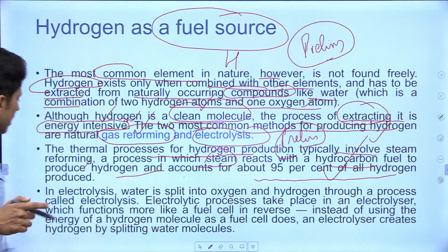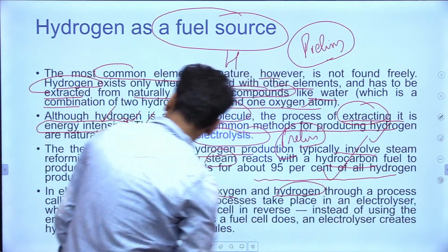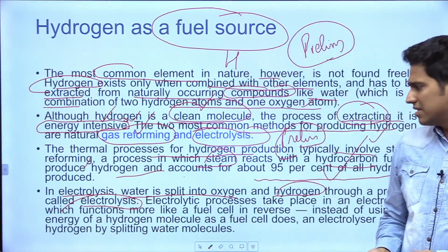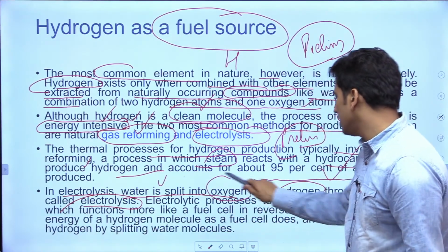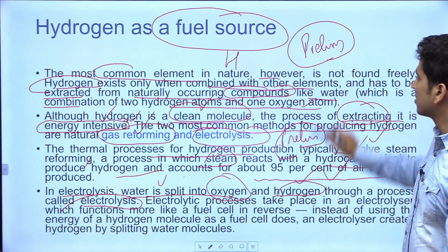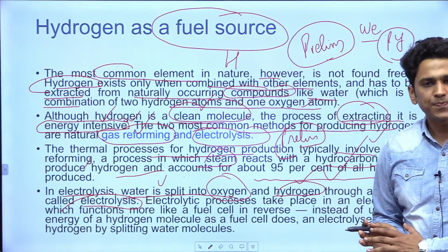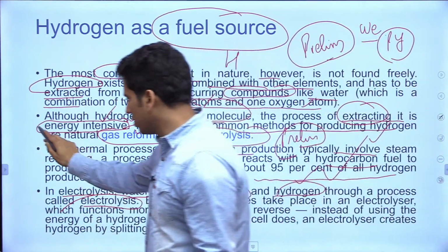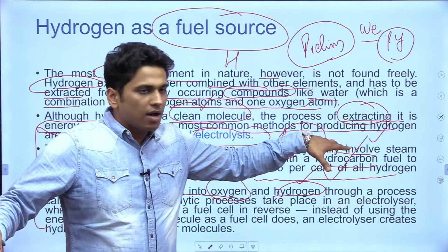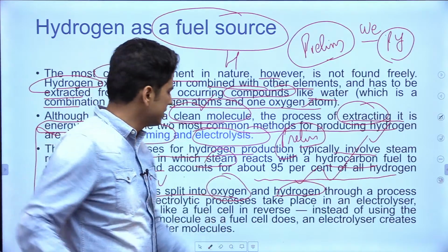And if I talk about electrolysis, water is split into oxygen and hydrogen through a process called electrolysis. This is a simple process that we know as electrolysis, कि जहां पे हम water को split कर देते हैं into oxygen and hydrogen. Now this is very, very important because we have seen in previous years that questions come like these, related to how the hydrogen is produced, which is the most used method to extract the hydrogen. Clear, guys?